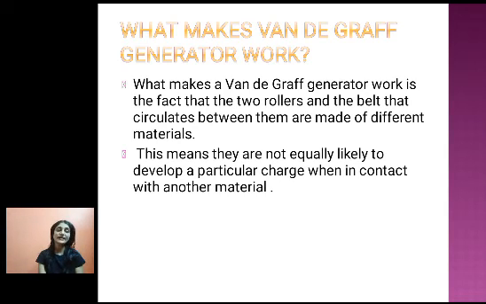Now, what makes the Van de Graaff generator work? The system is made in such a way that the two rollers and the belt that circulates between them are made of different kinds of materials. This means they are not equally likely to develop a particular charge when in contact with another material.